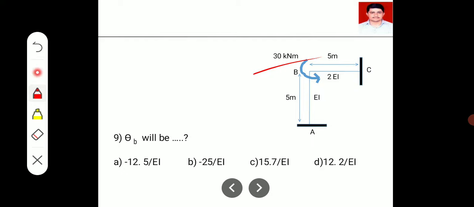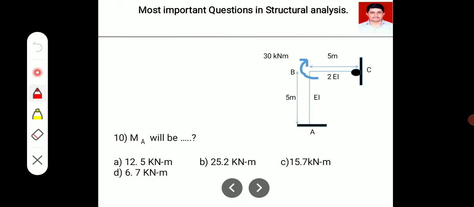In this case, what will be the slope at B? Various methods are there to find out the slope at a joint. You can calculate by the moment distribution method, slope deflection method, or any general relationship between stiffness, slope and moment, M is equal to k theta likewise. So those solutions will be discussed in detail in the next video.